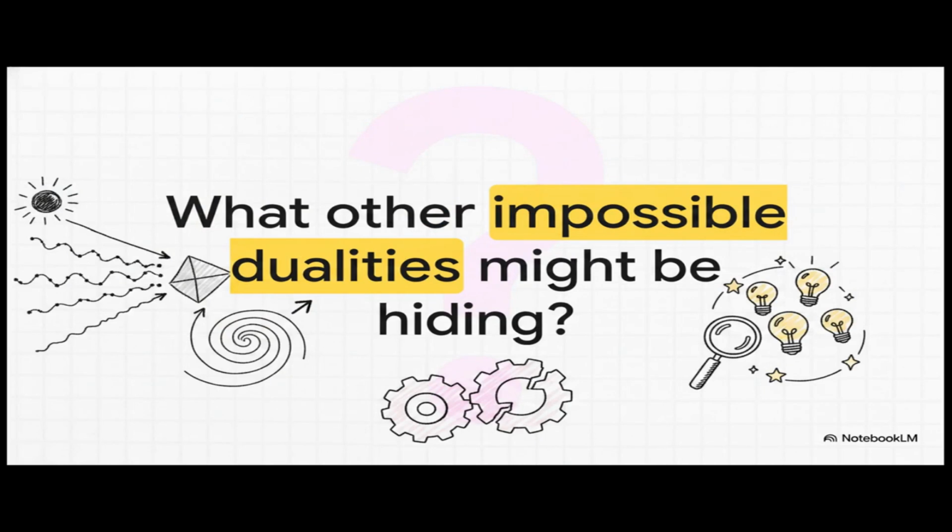So I'm going to leave you with a bit of a provocative thought to ponder. If the very thing that allows us to see literally everything else in the universe completely defies our standard logic of either or, it really makes you wonder, what other incredible, totally counterintuitive truths are just hiding in the universe around us, waiting to be discovered?